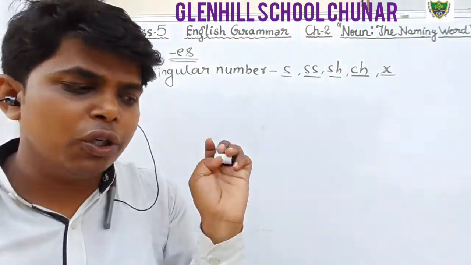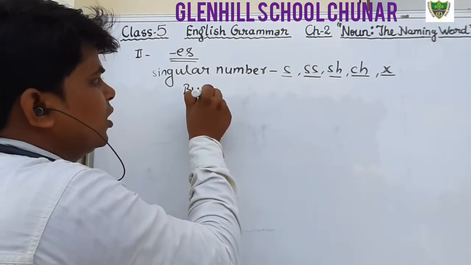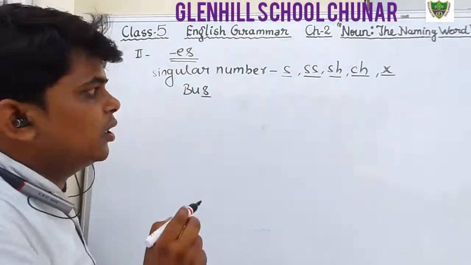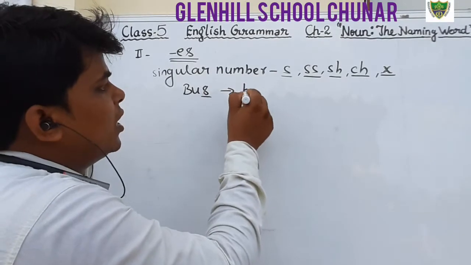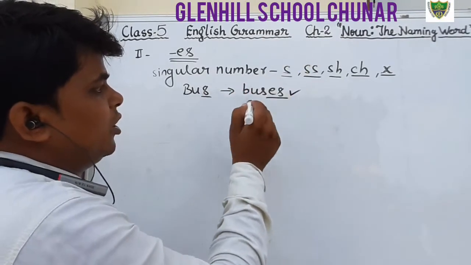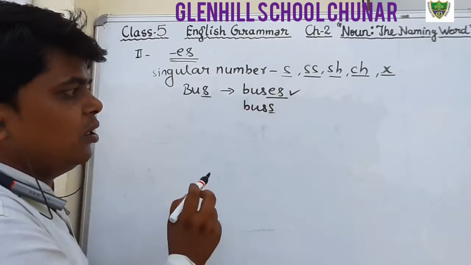I have also told you so many examples. For example, bus ends with s, therefore we will add es. Buses is correct; adding only s is wrong.